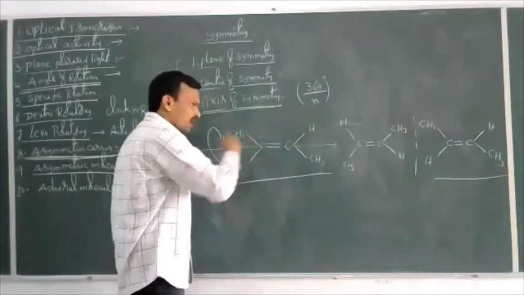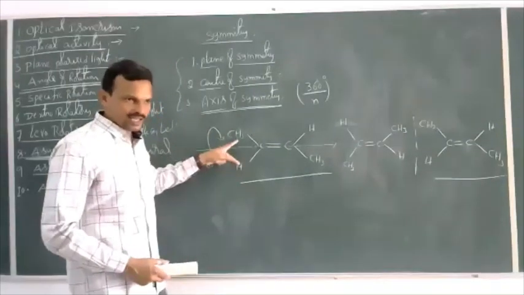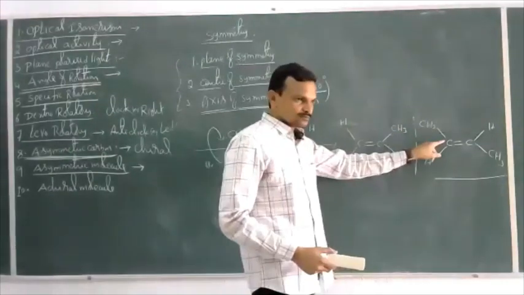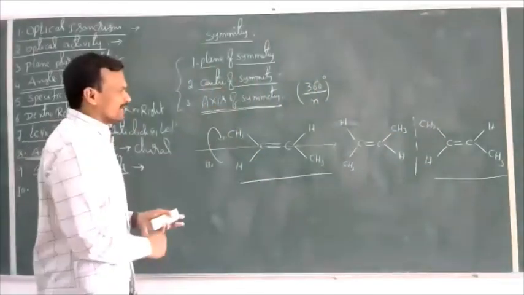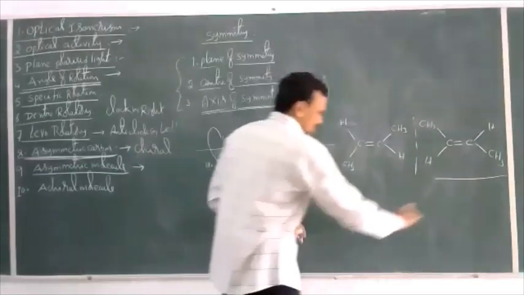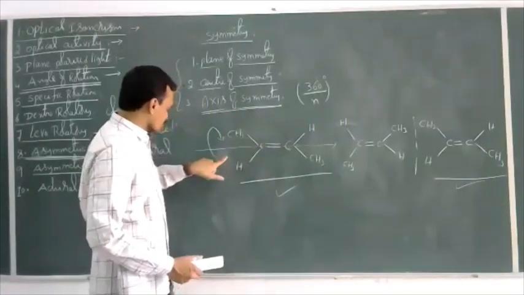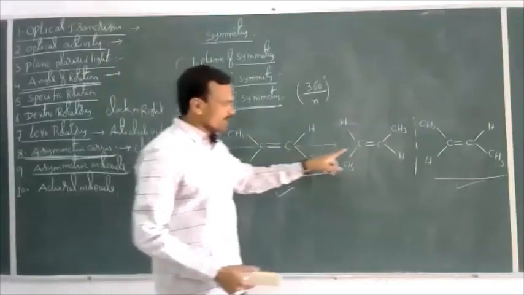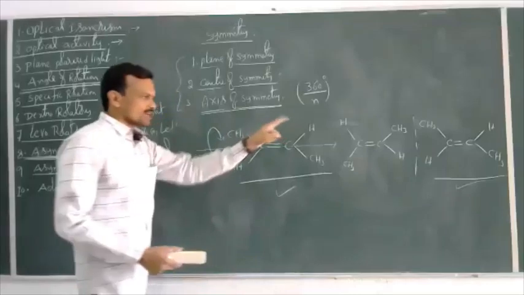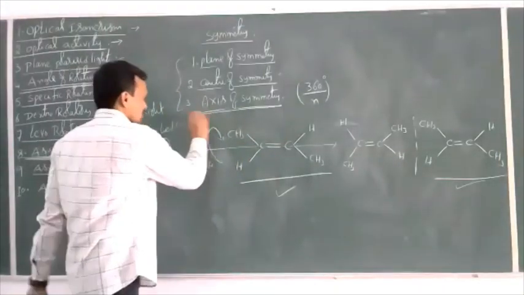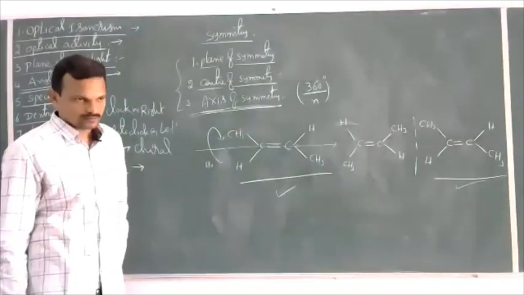This is called an alternate axis of symmetry: rotation by a certain angle and then taking the image. After rotating by a certain angle and then taking the image, we get identical structures. First, the molecule is rotated by 180 degrees. After rotation, we have taken an image. Then the first and last structures are exactly identical. This is called an axis of symmetry, nothing but an alternate axis of symmetry.